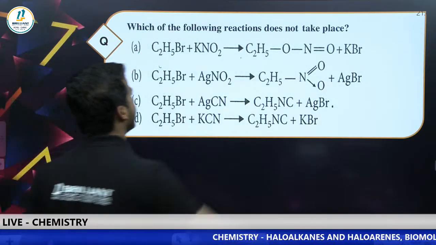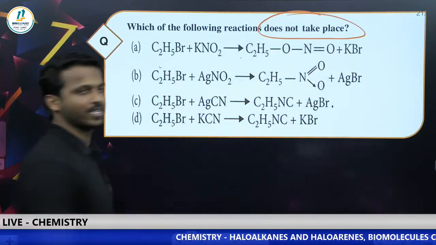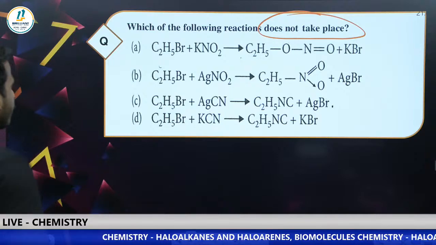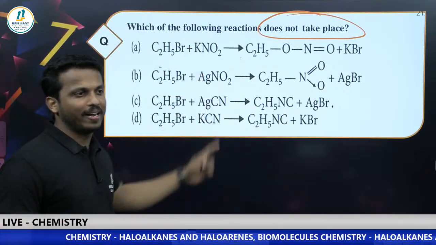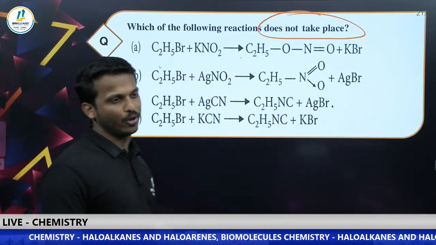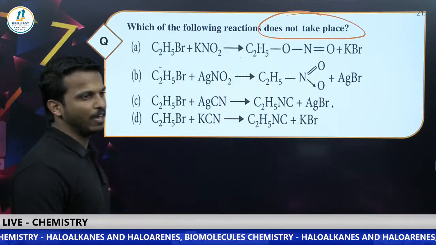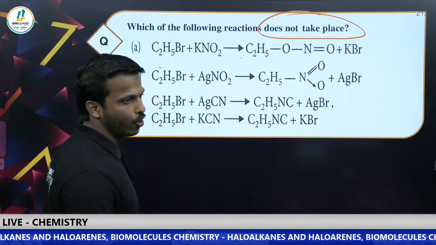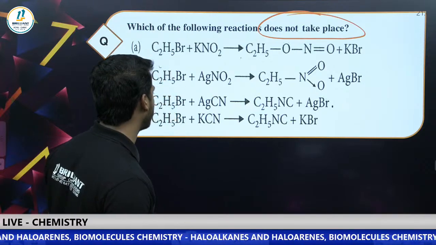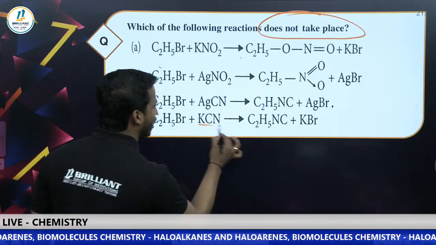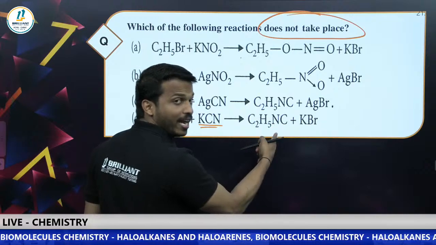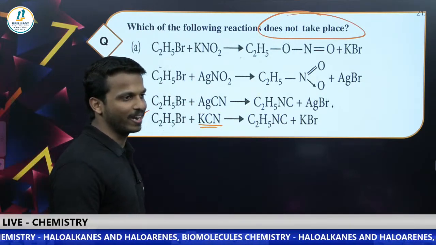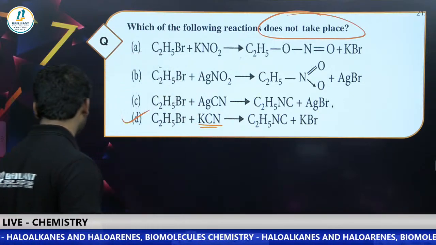Which of the following reactions does not take place? The ambident nucleophiles: KCN will give you cyanide, AgCN will give you isocyanide. Which one is wrong? It is option D. Haloalkane when reacted with KCN gives cyanide, not isocyanide. Option D is the incorrect statement, so option D is the correct answer.